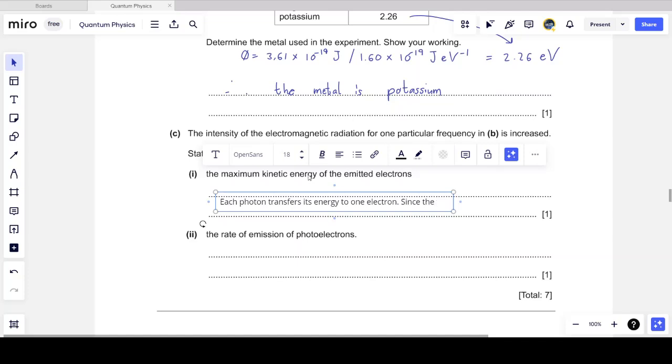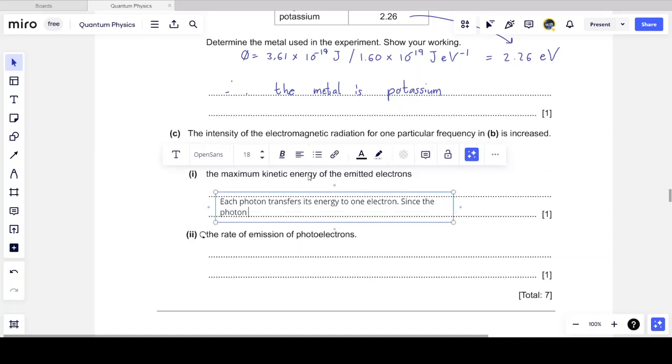Now, since the photon frequency, hence the photon energy, does not change, the maximum kinetic energy of the electrons does not change.